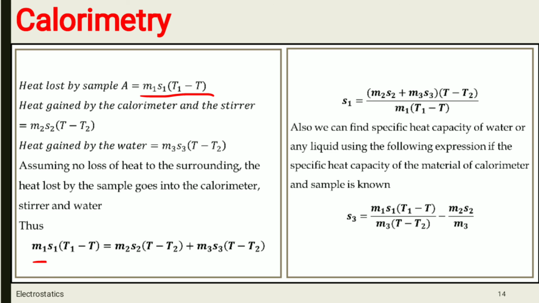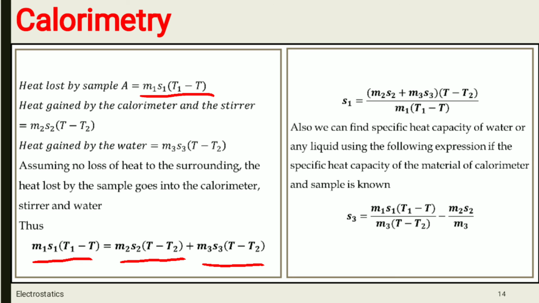So you can write M1 S1 (T1 minus T) is equal to M2 S2 (T minus T2) plus M3 S3 (T minus T2).